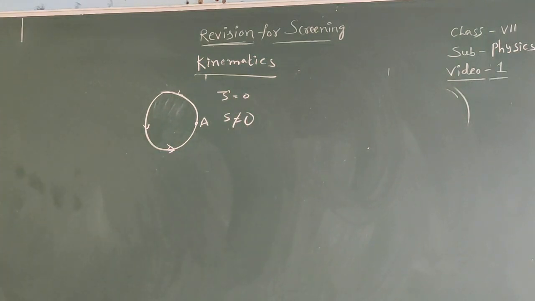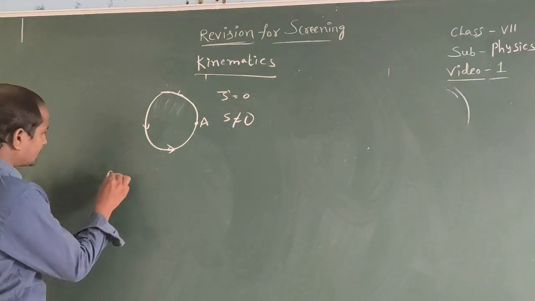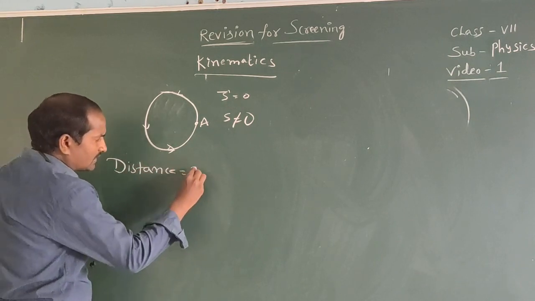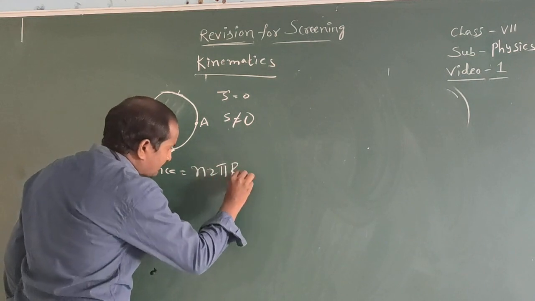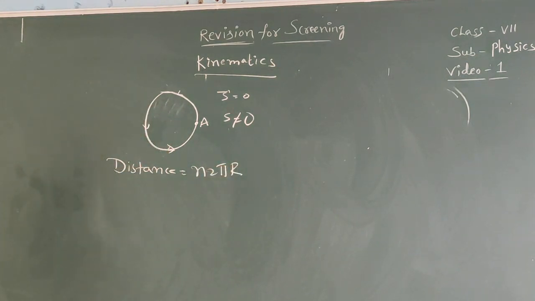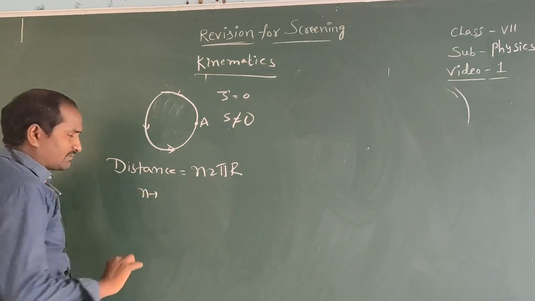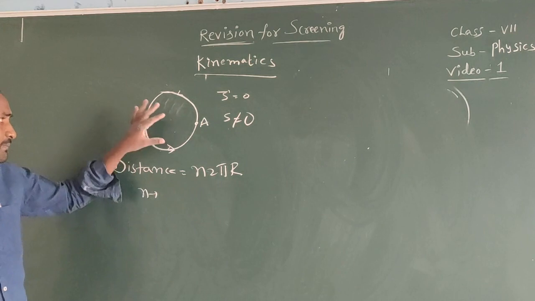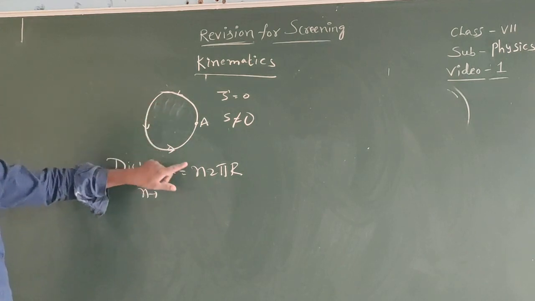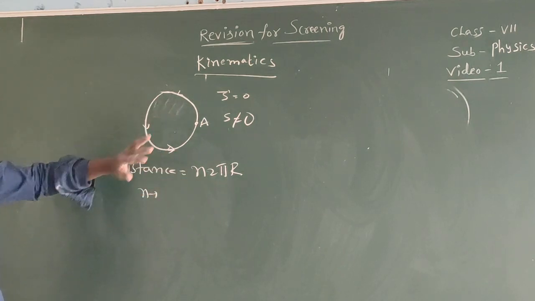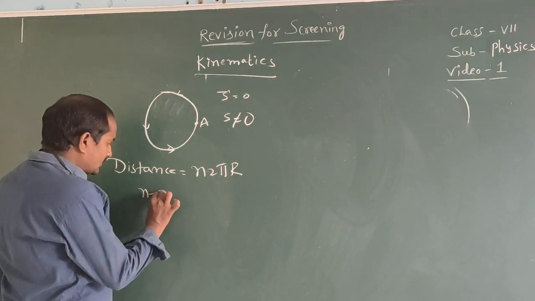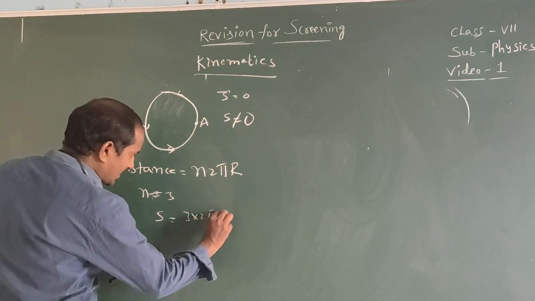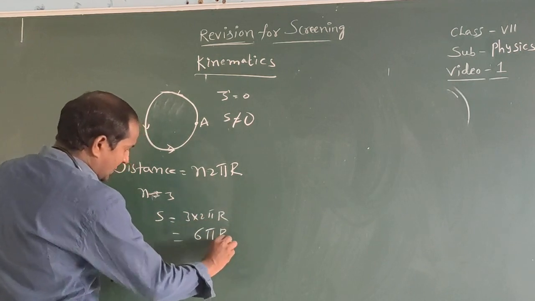When a body is moving in a circular path, distance is equal to n into 2 pi r. Here n means number of revolutions. How many times is the body moving on the circular path? That is the n value. If the body is moving on a circular path 3 times, then n equal to 3. Then distance s equal to 3 into 2 pi r, that equals 6 pi r.